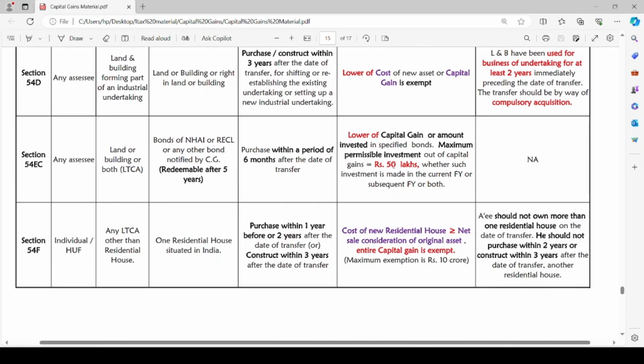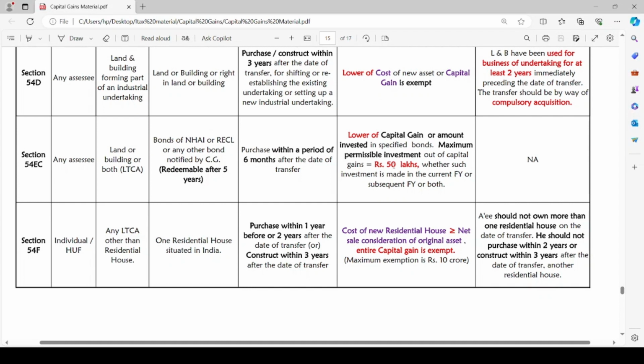The next section, section 54EC. Eligible assessee is any assessee if he is transferring land or building or both, being a long-term capital asset. And now he is acquiring bonds of NHAI or RACL or any other bond notified by Central Government, which is redeemable after 5 years.